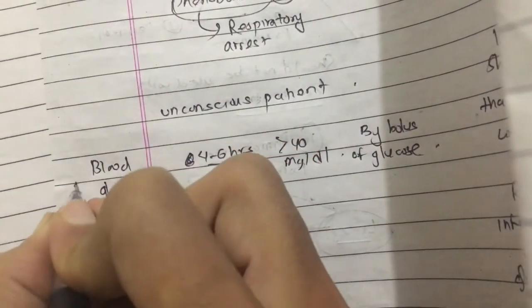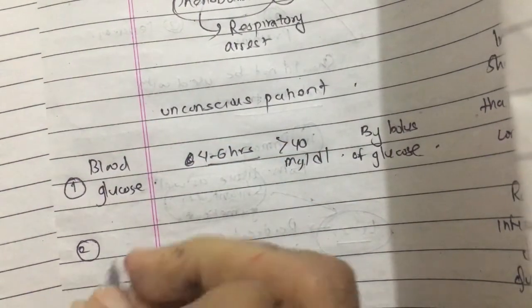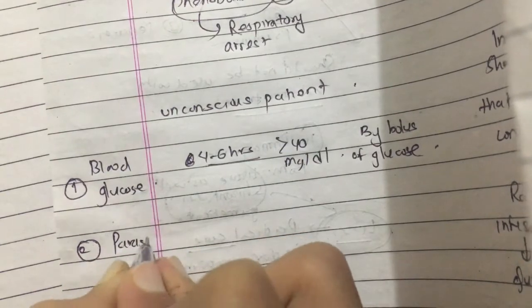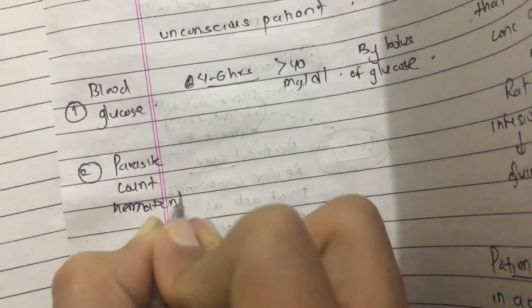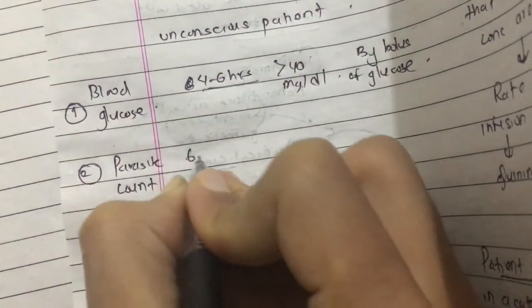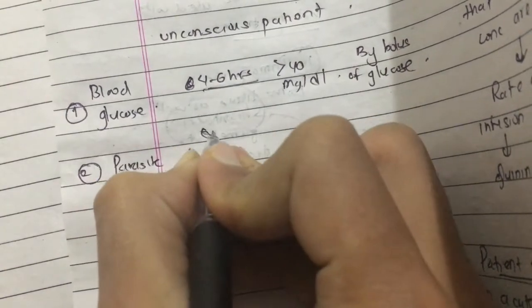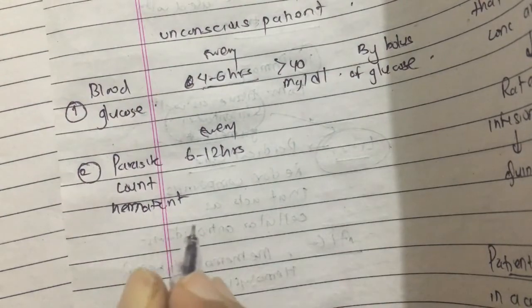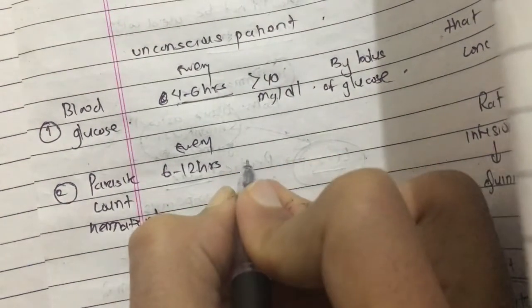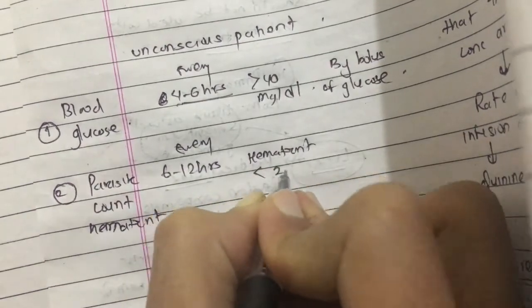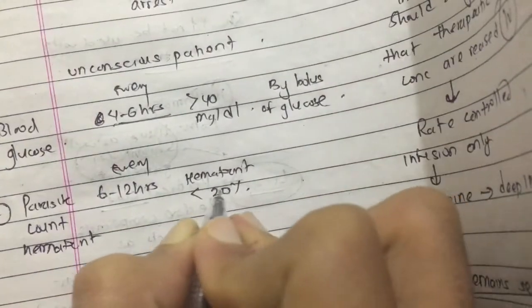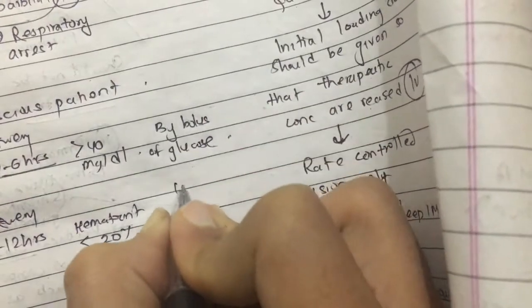First, we should check blood glucose. Second, we should check parasite count and hematocrit, every 6 to 12 hours. And if the hematocrit drops by less than 20%, or there is development of anemia, then blood should be given.